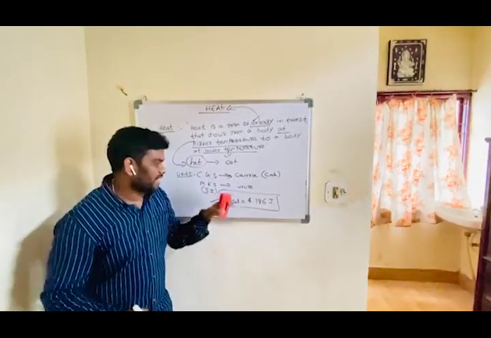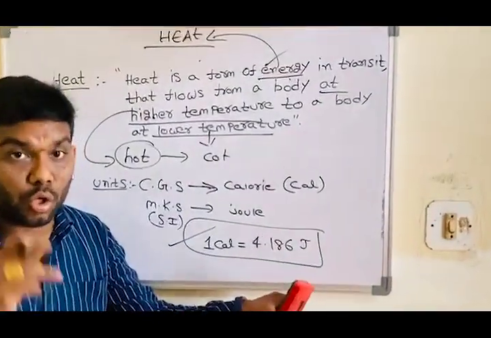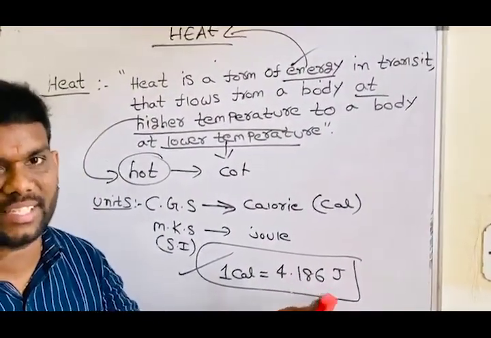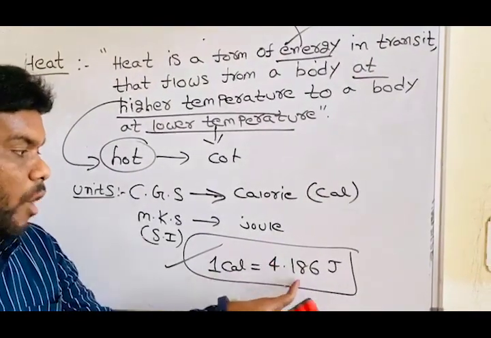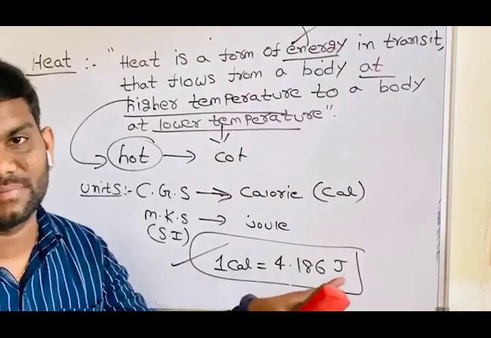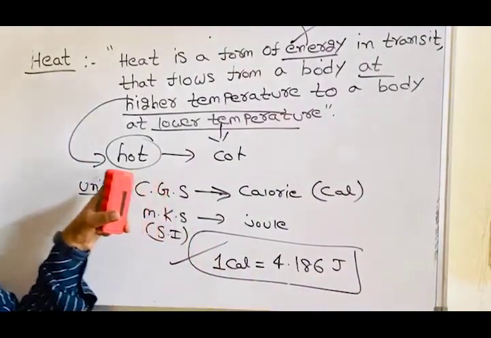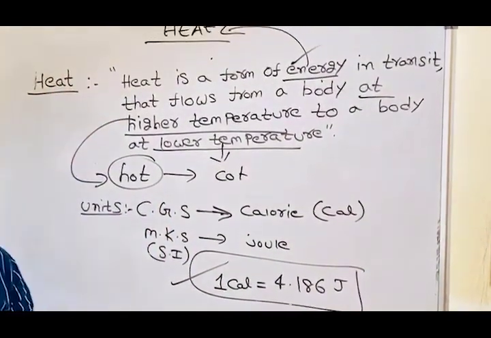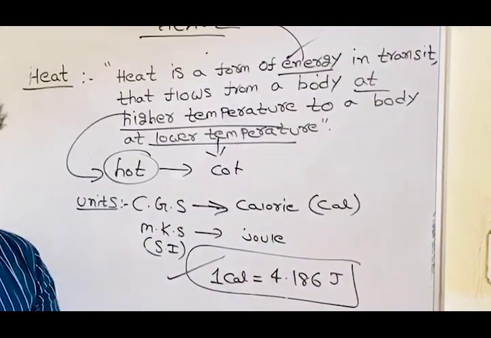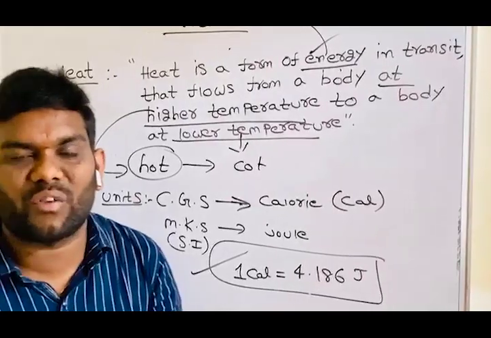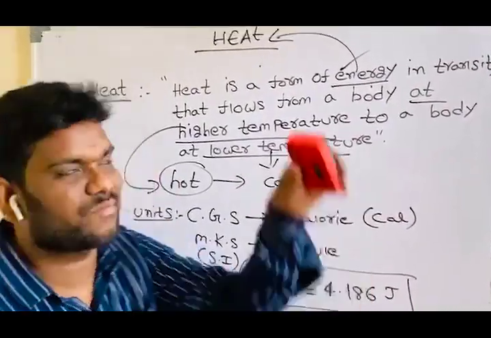To convert calories into joules, you should multiply by 4.186. Please remember, 1 calorie is equal to 4.186 joules. CGS is calorie, MKS is joule.